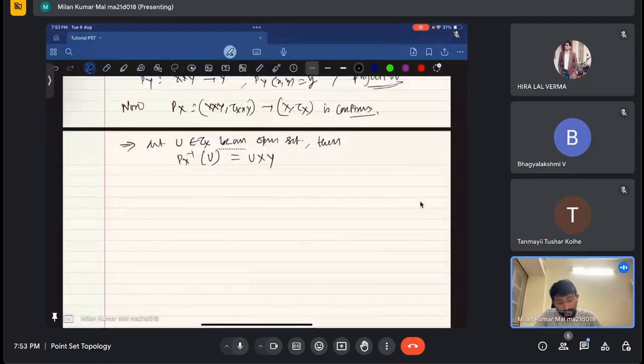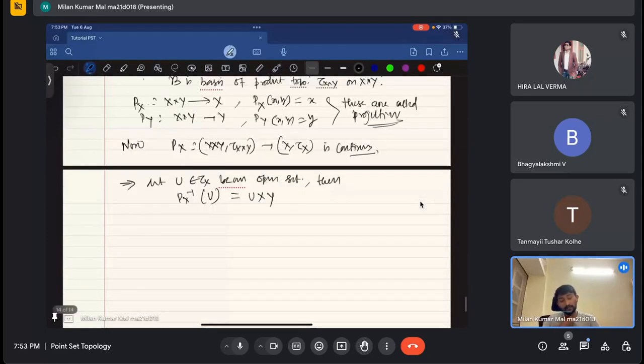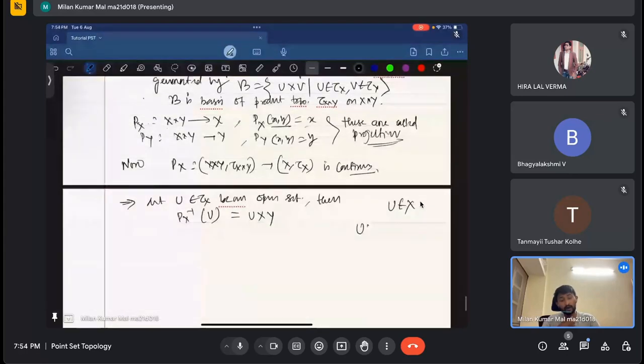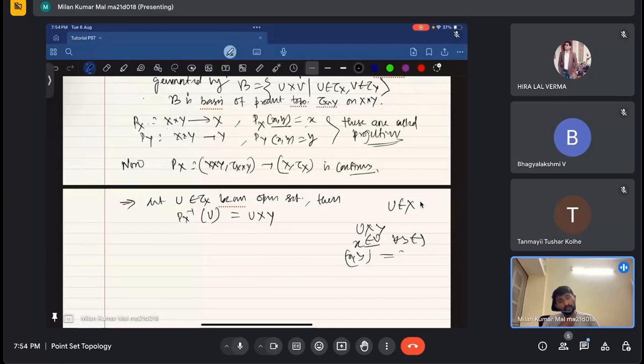Is it clear? p of X inverse of U, because if you note, p of X maps (x, y) to x. Now I am taking an open set U in X. What will be the inverse image? It is U cross Y, because every element x belonging to U, with (x, y) for all elements y belonging to Y, will go to x. Whatever element comes from Y doesn't matter.